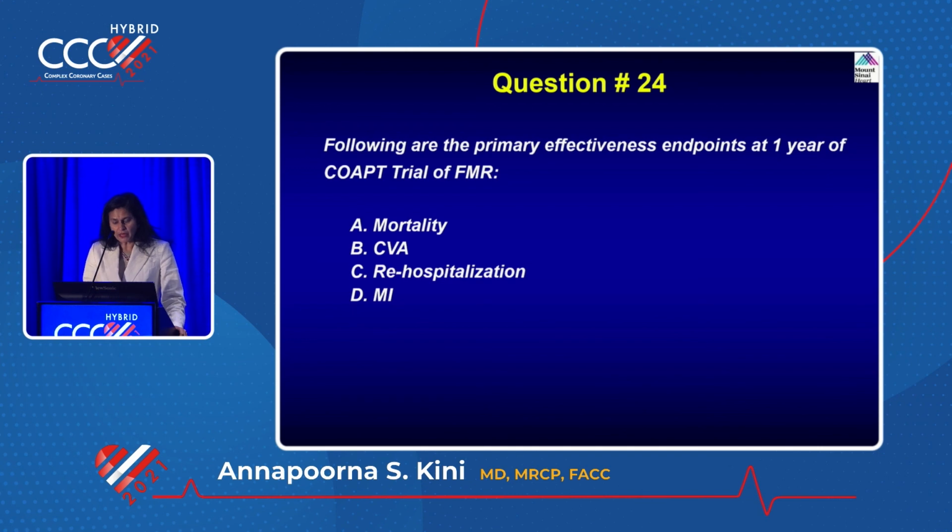Following are the primary effectiveness endpoint at 1 year of the COAPT trial. What was the primary endpoint? Yeah, rehospitalization. Remember that. That was the thing. And of course, they showed that there was a mortality benefit, but the endpoint was rehospitalization, the primary endpoint for the FMR, which led to this. I'm not sure whether we'll make it because it's just within 2 years or so. Any other questions?